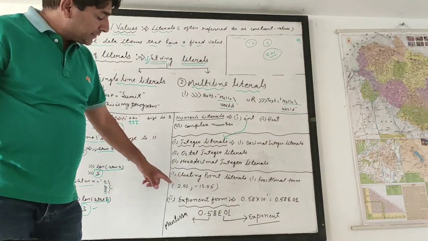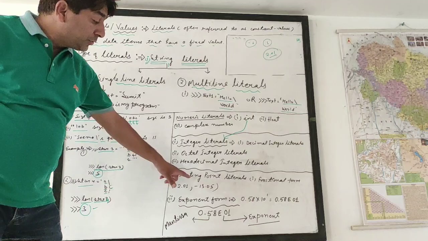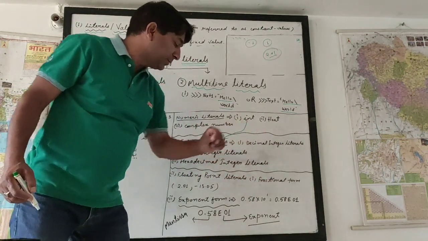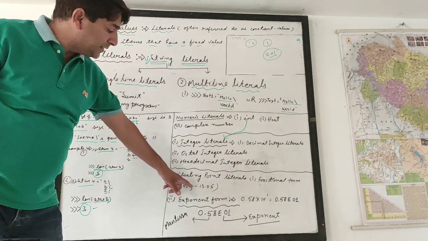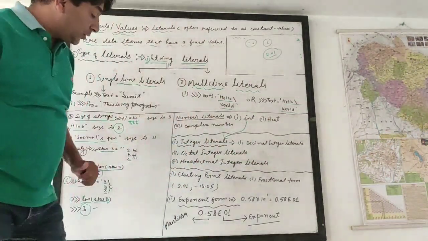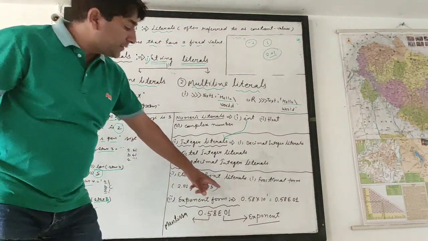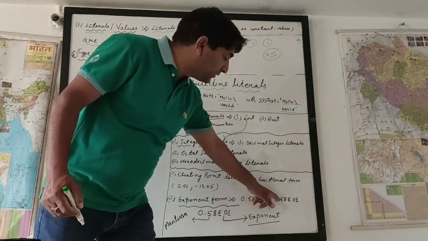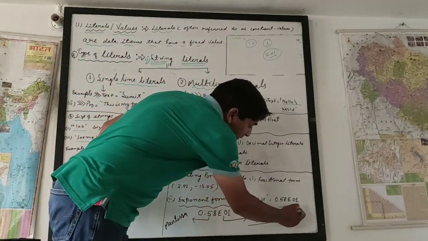Now we are going to the next one, which is floating point literals. सेकंड वन, फ्लोट की बात हुई थी, उसकी कैटेगरीज बताते हैं. Floating point literals are also categorized into two parts. First, fractional form, just like 2.01 or -13.05. Both are the fractional form of floating numbers. Okay, second one, exponent form. It is just like 0.58 into 10 to the power 1. We can write this as 0.58e01 in this form. इस फॉर्म में लिख सकते हैं.